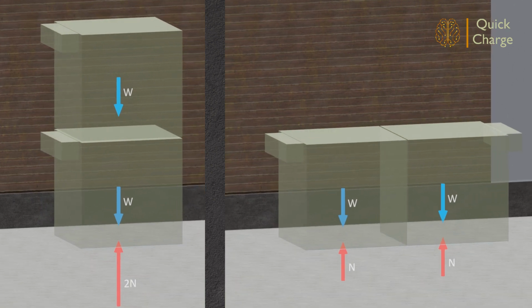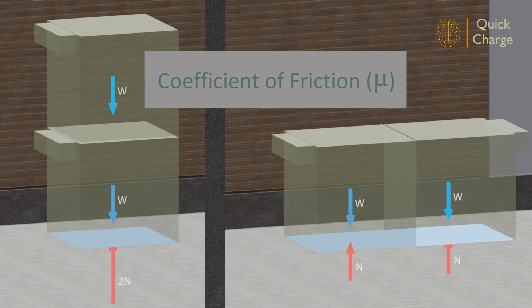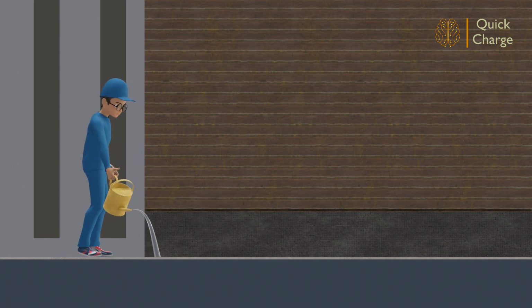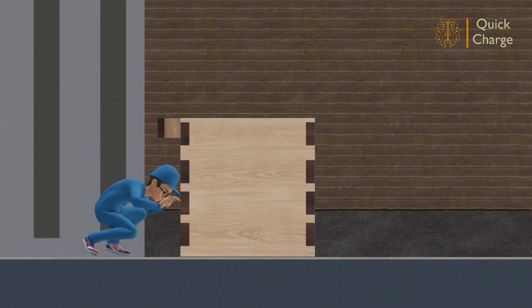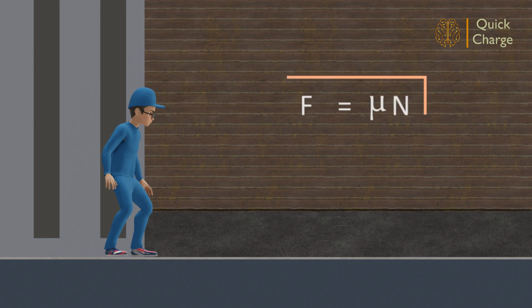Experimental results demonstrate that the value of friction is independent of the area of contact. Additionally, the frictional force is dependent on some properties of the surfaces in contact. This is defined by the coefficient of friction, mu. It can be seen that adding some lubricant underneath and ahead of the boxes will make it much easier to push. Frictional force can be expressed as F equals mu times N.